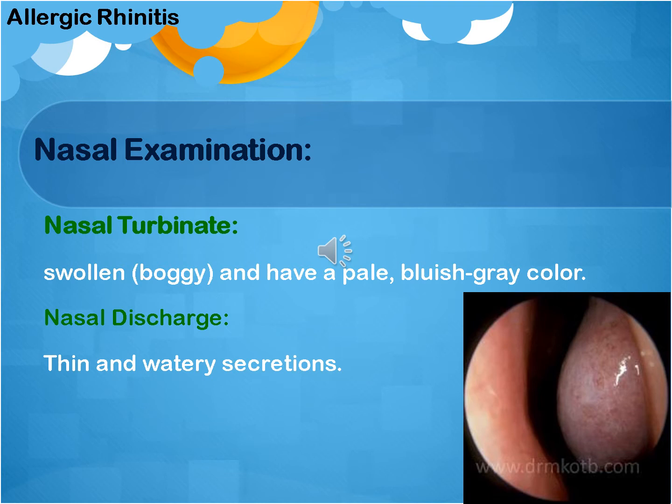So that's why it appears pale bluish, due to the color of the dilated blood vessels and due to a lot of fluid. This is in contrast to chronic hypertrophic rhinitis, in which the turbinate is red. Here the turbinate is blue, and this color of the nasal mucosa is characteristic for allergic rhinitis.